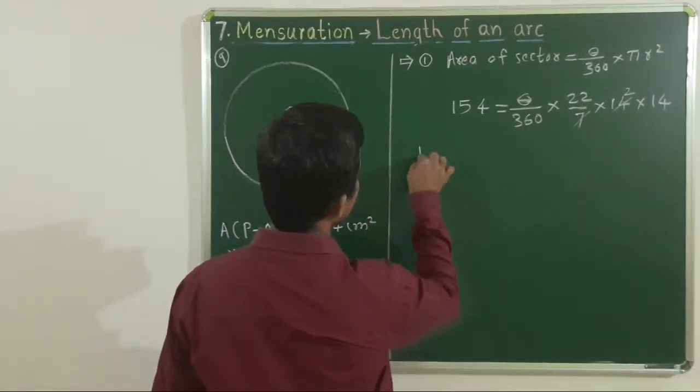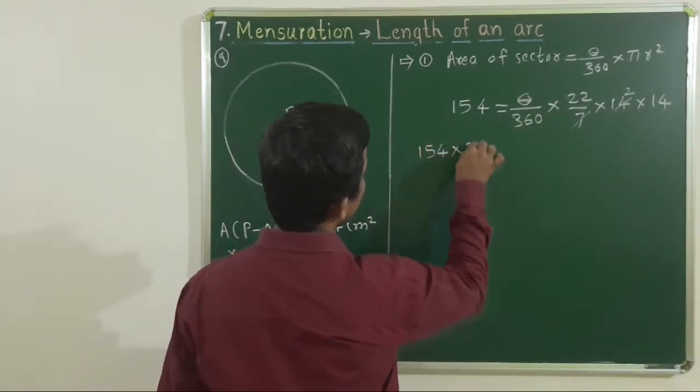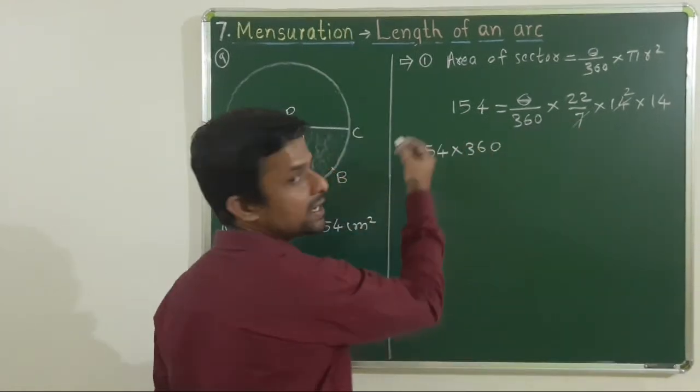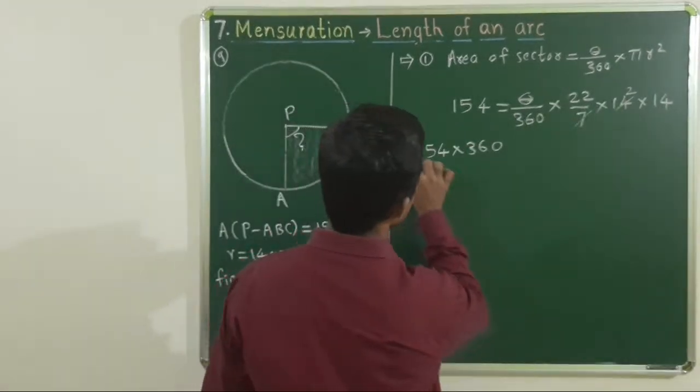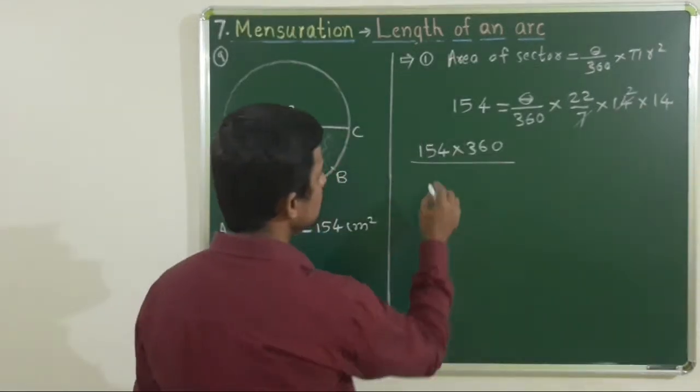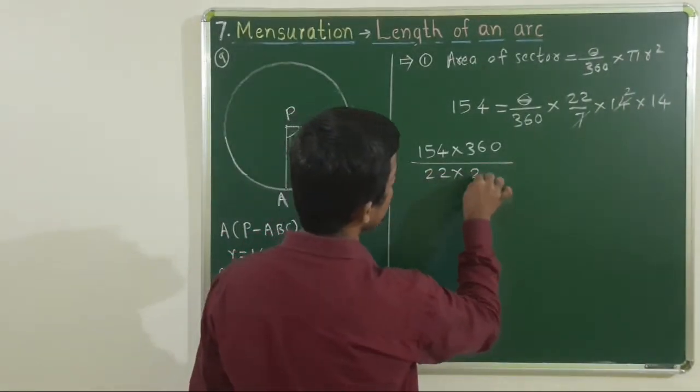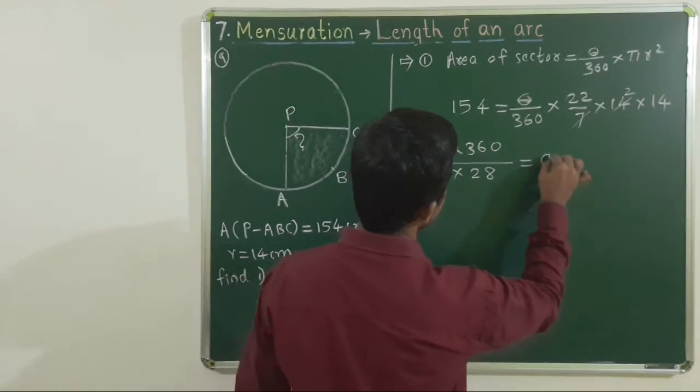Therefore we get 154 into 360, the 360 being divided comes here and is multiplied, and the rest come down. That is 22 into 28 is equal to theta.